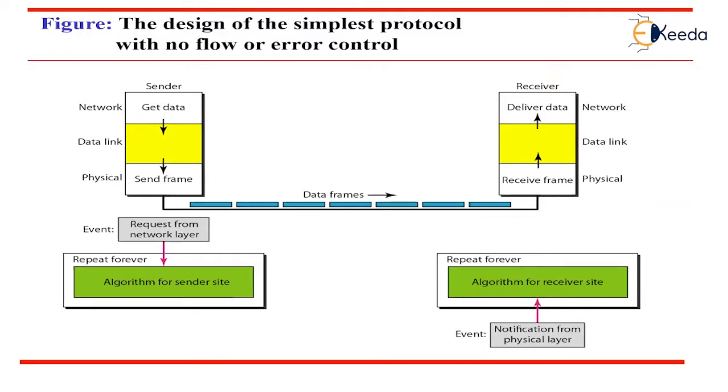Then the data link layer at the receiver side receives the frame from its physical layer, extracts the data from the frame and delivers that data to its network layer. The data link layers of sender and receiver provide transmission services for their network layers. The data link layers use the services provided by their physical layers.